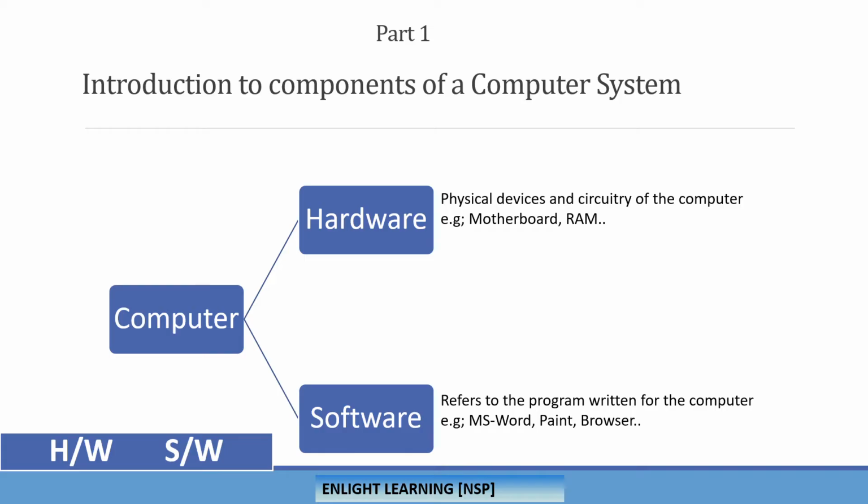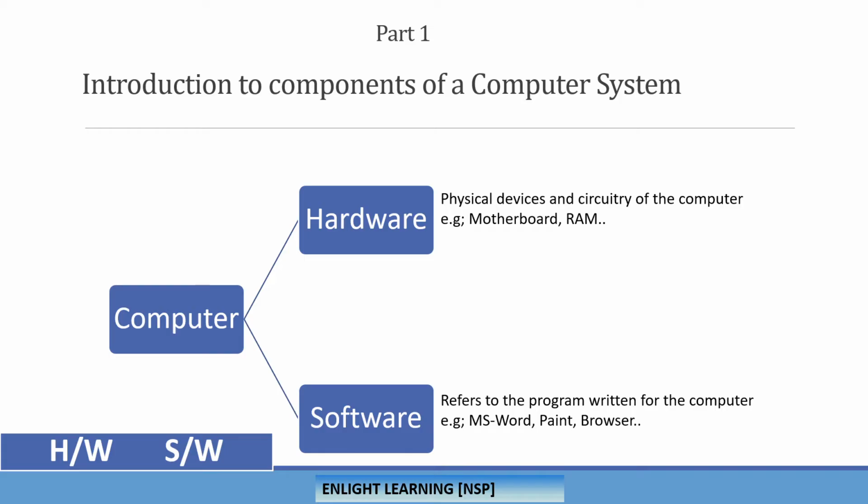When we are working around computers, we normally hear the terms hardware and software, where hardware is the term given to the physical devices and circuitry of the computer, like a motherboard or RAM.